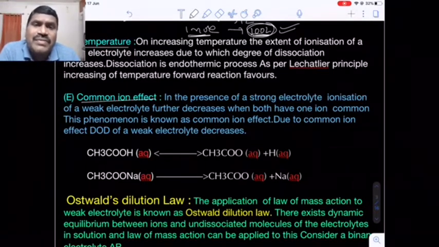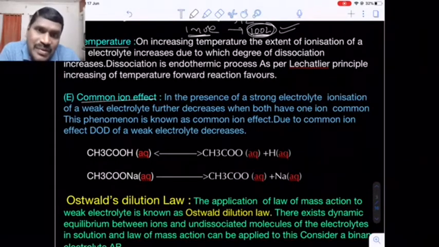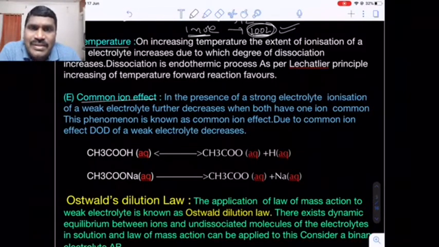Now, in the presence of a strong electrolyte which has one ion common with the weak electrolyte, once again I am telling, the ionization of the weak electrolyte decreases. Condition: both must have the same ion common, whether it is cation or anion, no matter.